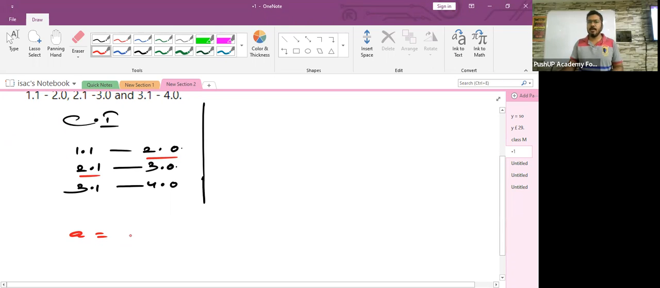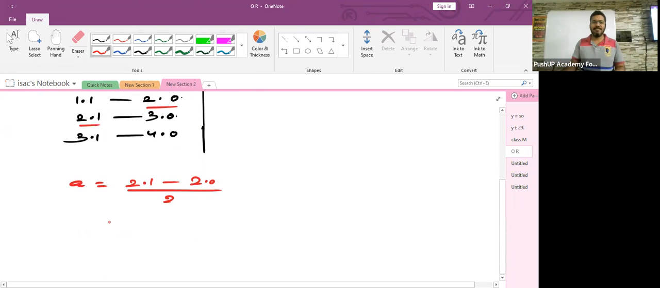I is equal to, tell me what is it? Lower limit, upper limit, yeah. Very good. 2.1 minus 2.0 whole divided by 2, isn't it? How much is 2.1 minus 2.0? Yes, Hemant. How much is 2.1 minus 2? What is 2.1 minus 2.0? It is 0.1, isn't it?